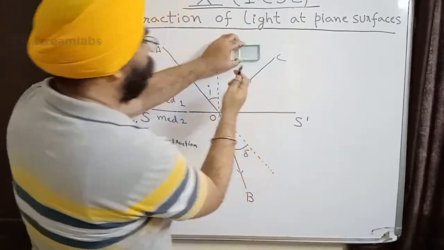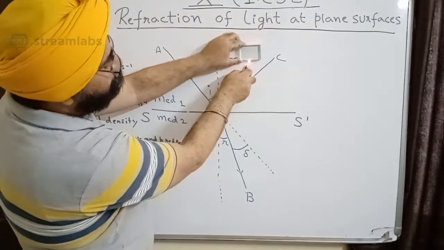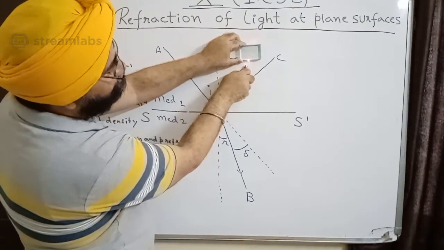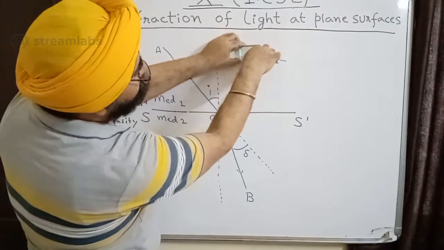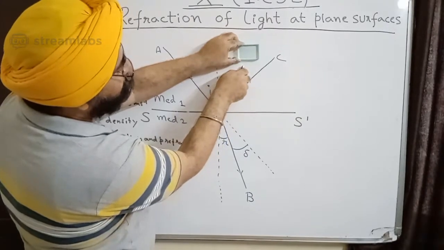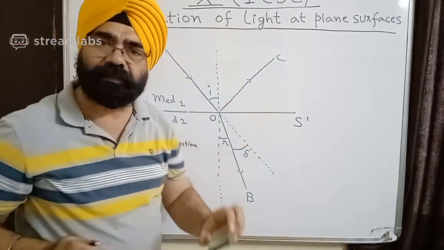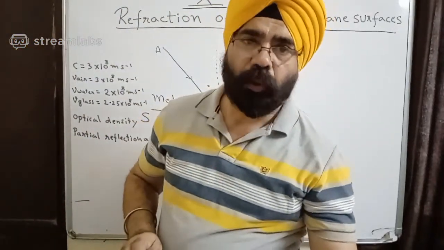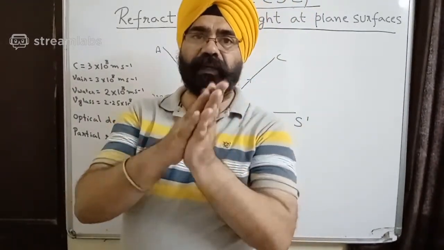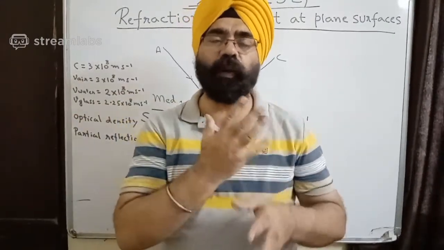Here I put my glass slab and I direct my laser. Can you see that this laser over here comes back? Can you see that it is coming back? And I can see it going through also. You can see that it's going through also. It's bouncing this side, and it is going through to the other side also. Got it? So light is partially getting reflected from the interface, from the boundary of the second medium, and partially it is going in.